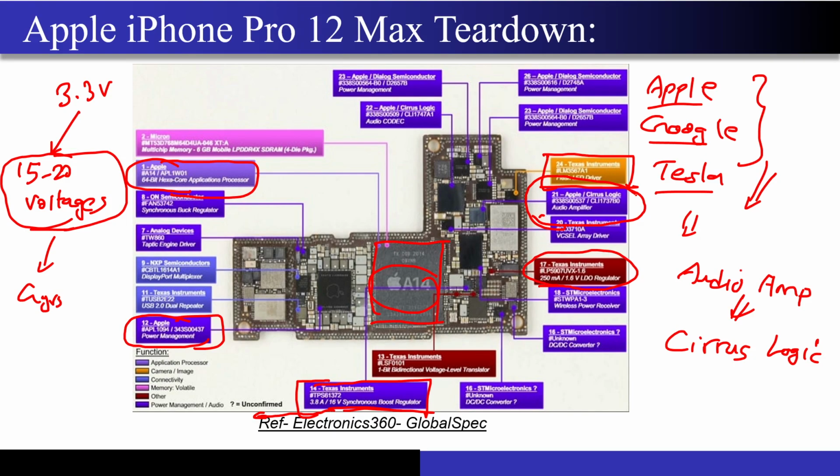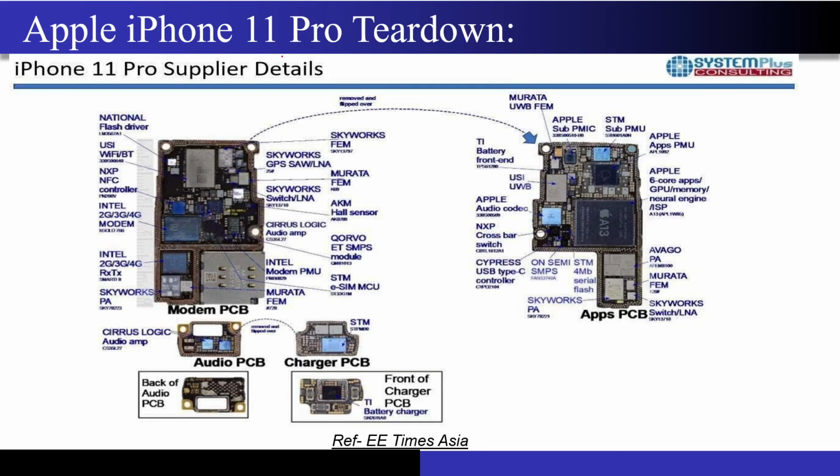Let me see if I have the RF chips. Okay, RF chips are not here. Maybe I will move on to the next slide. Maybe in the iPhone 11 Pro breakdown, I must have that. Yeah, so you can see the Skyworks GPS SAW LNA, right? This SAW is actually a filter, and this LNA is designed to receive the GPS signals coming from the satellite. Their power is so low that first of all you have to amplify them before doing anything. That's why you put the LNA.